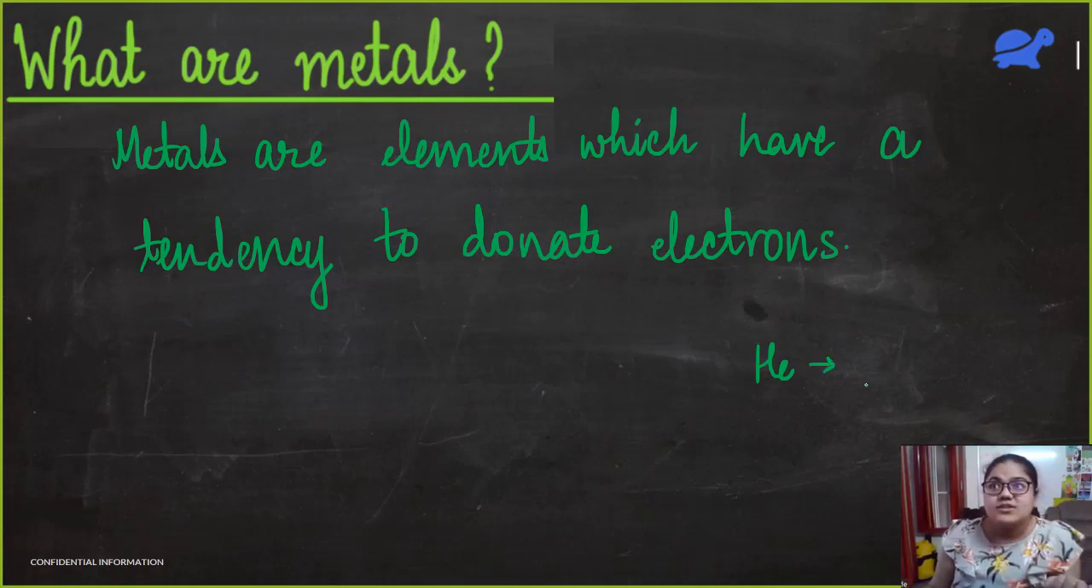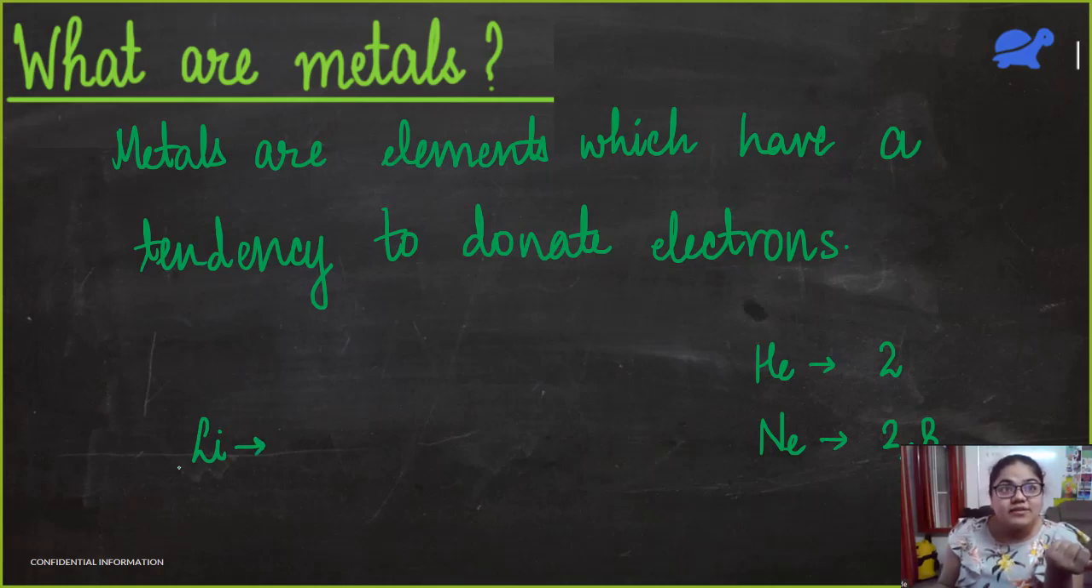Helium is a noble gas, so its configuration is 2. It has 2 electrons in the outermost shell. The next noble gas is neon. Neon's configuration is 2, 8. So both of their outermost shells are fully complete. Now, if I take an example of an element like lithium, lithium is atomic number 3. Its configuration is 2, 1. But lithium wants to be very peaceful. It wants to be exactly like helium or neon.